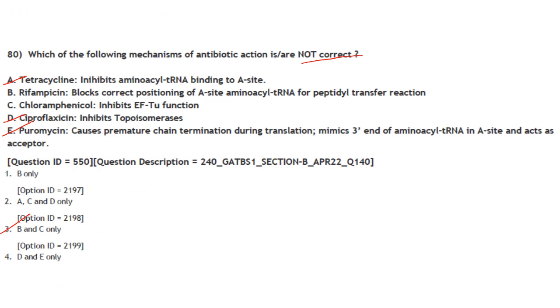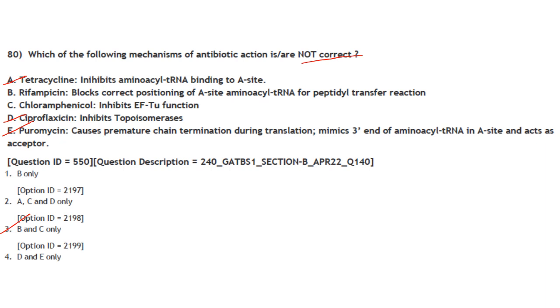Then next one. Which of the following mechanism of antibiotic action is or are not correct? Tetracycline inhibits amino acyl tRNA binding to A site. That is correct. Rifampicin blocks correct position of A site amino acyl tRNA for peptidyl transfer reaction. It is incorrect because it inhibits bacterial RNA polymerase, not protein synthesis. Chloramphenicol, inhibition of EF-Tu function. That is also incorrect. It inhibits peptide bond formation.